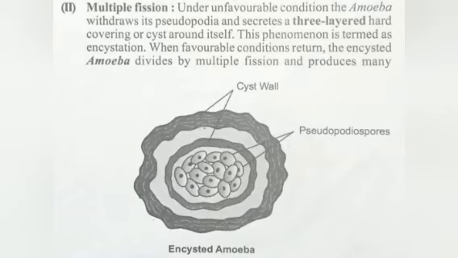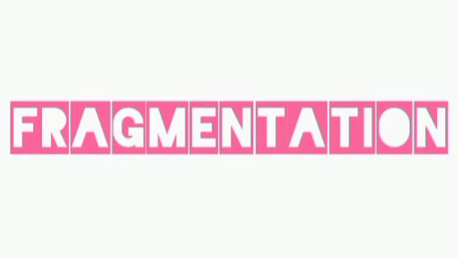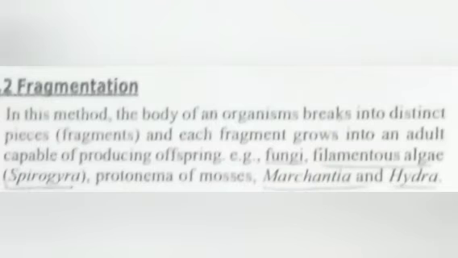In this method, a large number of offspring are produced from a single parent like amoeba and also Plasmodium. The second most important asexual reproduction, especially in vegetative propagation, is fragmentation. In this method, the body of an organism breaks into distinct pieces, the fragments.